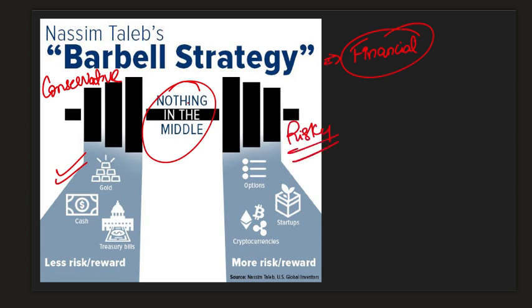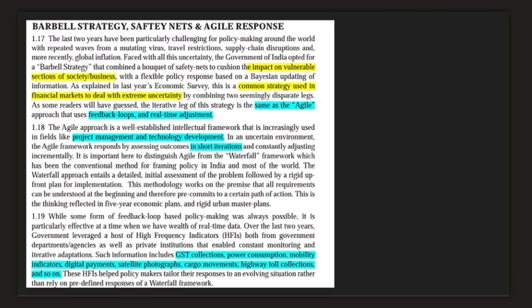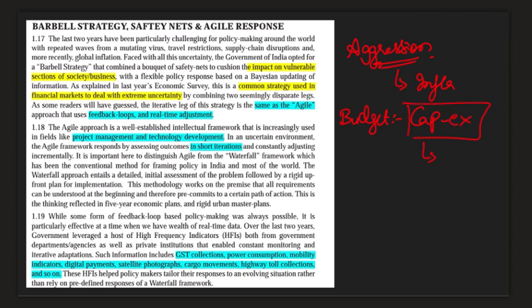There is no moderate risk involved in this strategy at all, and this is a very common strategy used in our financial markets, which we are employing in Indian economy. So what exactly are we trying to say here? Let us understand. So the aggression that our economy wants to take is investing in infrastructure. If you take a look at our budget in the present year, we have gone for record levels of capital expenditure. We were investing on infrastructure.